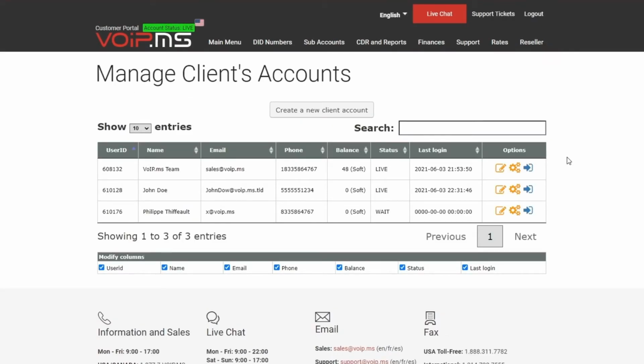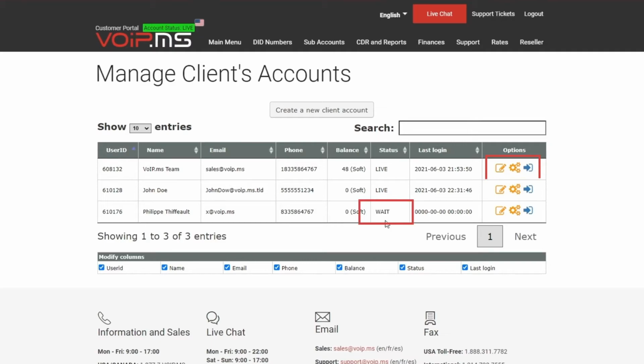Once created, you will be brought back to the page Manage Client's Account. From this menu, you can find relevant information about your customer: their name, email, phone numbers, ongoing balance, status, and their last login. Also, you have 3 action buttons: Edit Client, Manage Client, and Login.